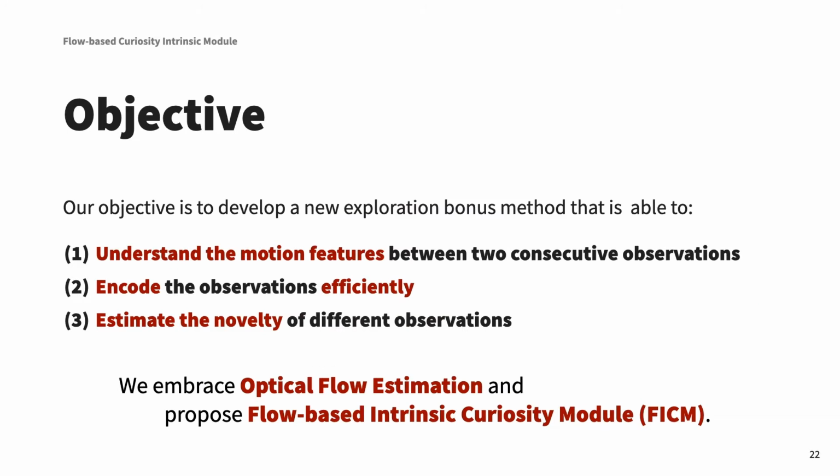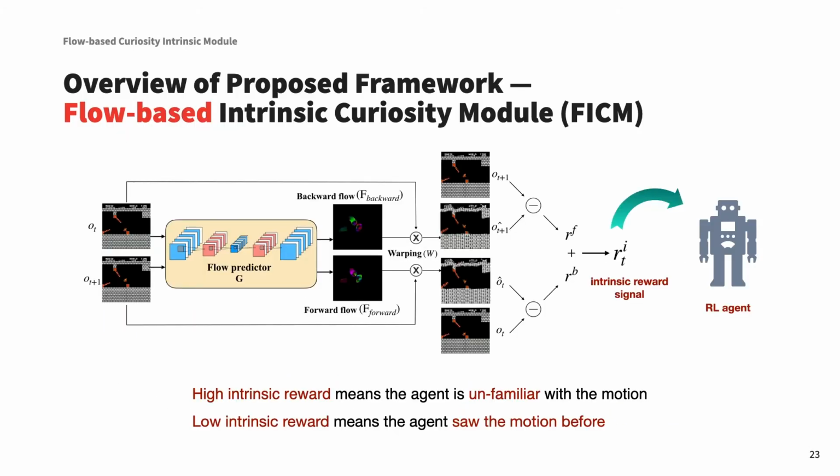So here we need to design a new exploration bonus method that is able to understand the motion features between observations, and we also need to encode the observations efficiently. And the last one, but the most important thing, is that the method must be able to estimate the novelty of different observations. So we try to embrace optical flow estimation and propose the flow-based intrinsic curiosity module, which we also call FICM.